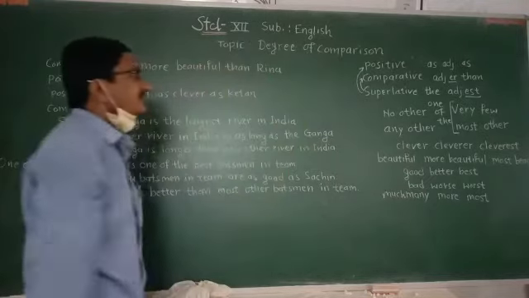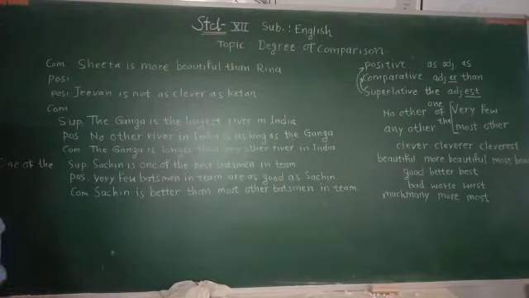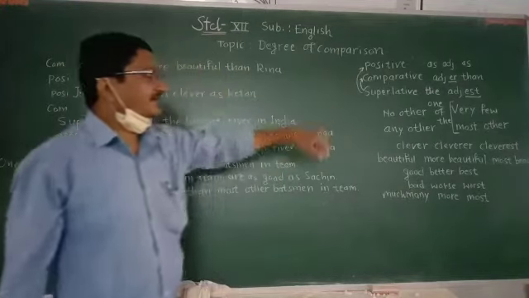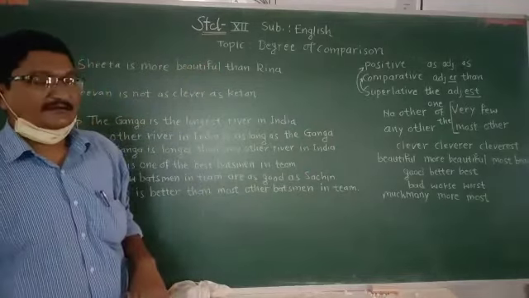Today we are going to learn degrees of comparison. There are three types of degrees: positive degree, comparative degree, and superlative degree. How can we identify those degrees?